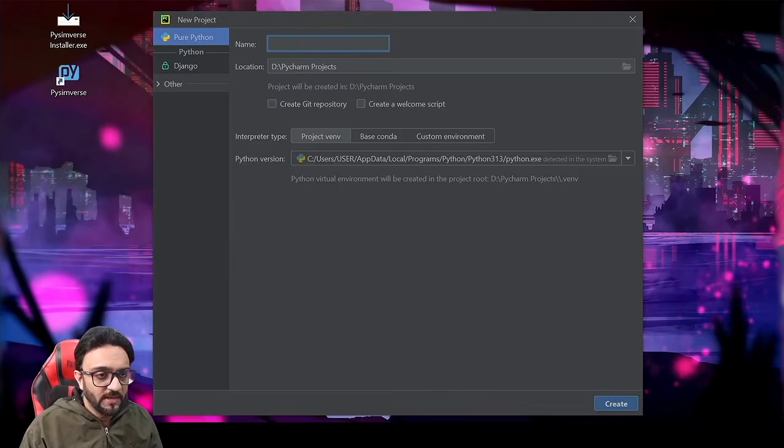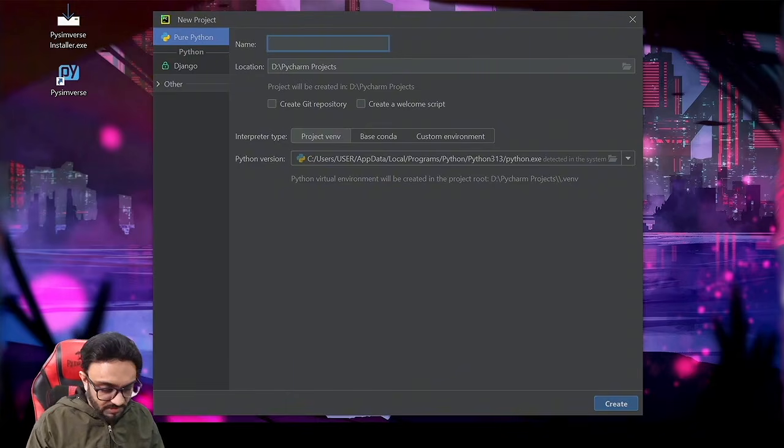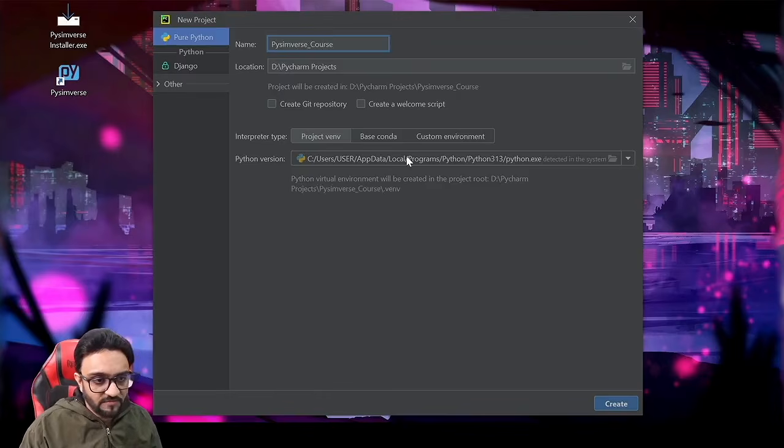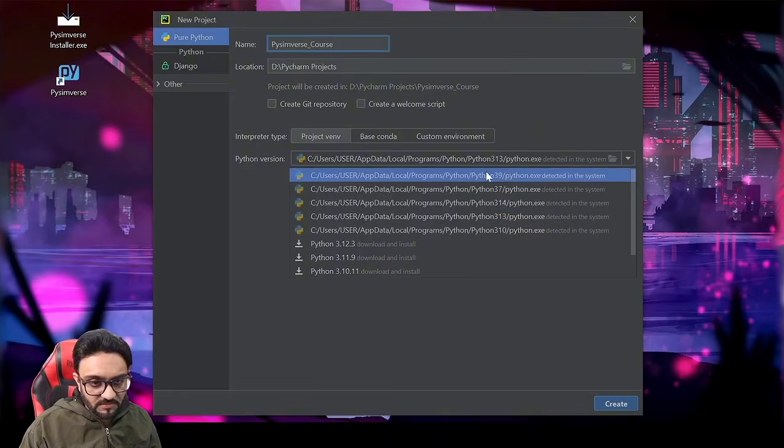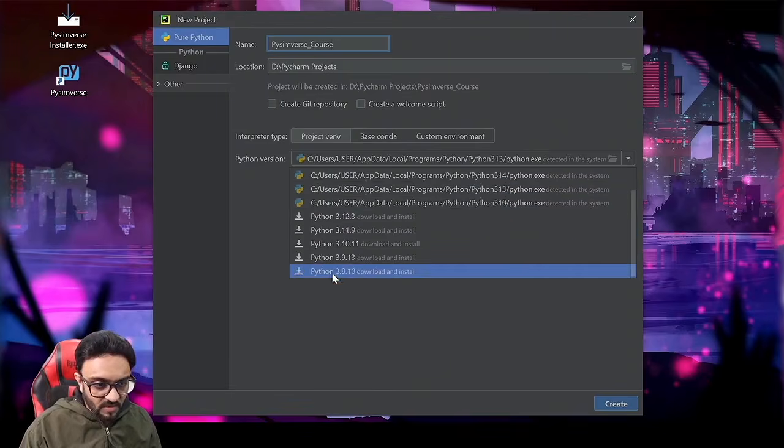So now we will go ahead and create our project in PyCharm. We'll write here Pyimverse_course. Over here, we have to select the Python version. As you can see, I have lots of different versions of Python: 3.9, 3.7, 3.14, 3.13, and 3.10, and you can download other versions as well.